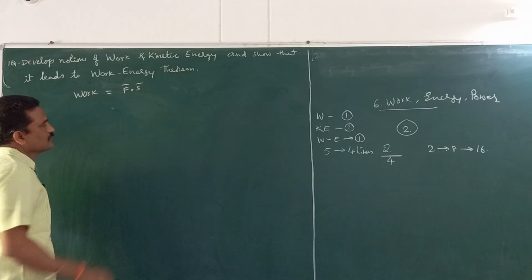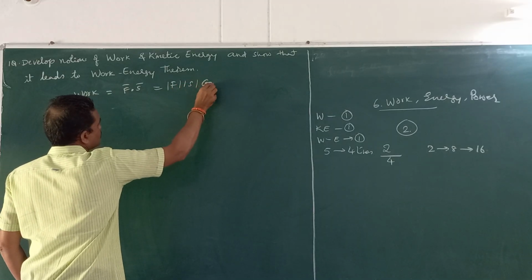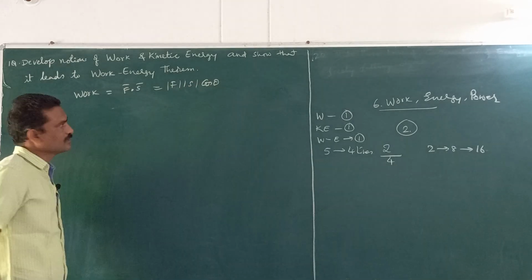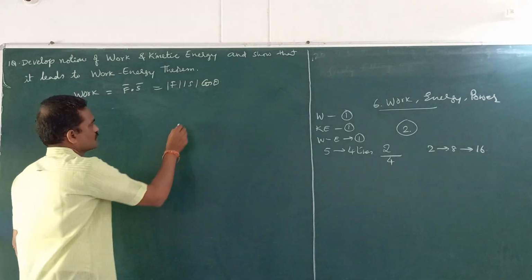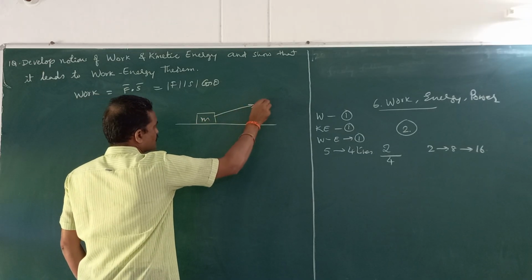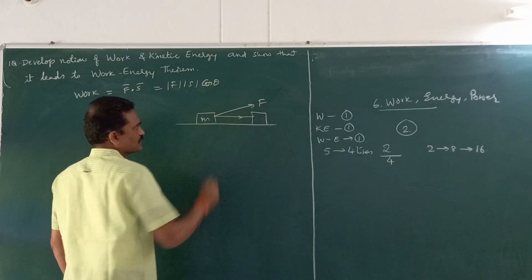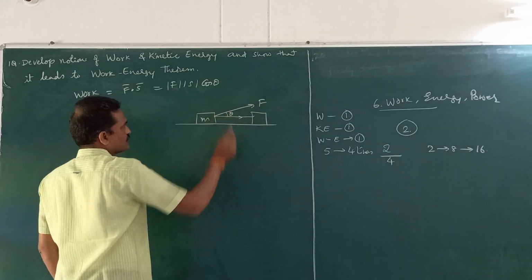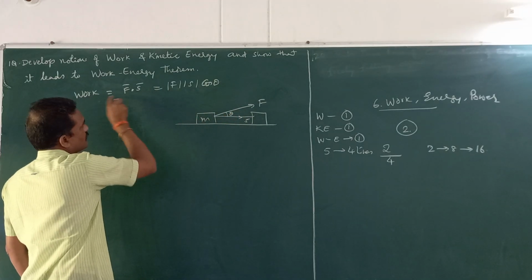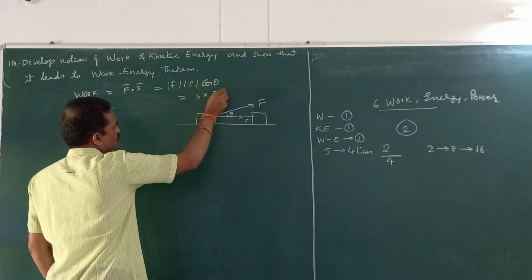We study about dot product in vectors. So, it can be written as |F||s| cos theta. So, work not only depends on force and displacement, it also depends on the angle between the force and displacement vectors. Suppose on the table you have some block of mass m and you are pulling it by applying some force. Because of this force, it moved from this place to this place. This is called the displacement. The angle between f and s is theta, then the work done is defined as F s cos theta. It can also be written as s into F cos theta.